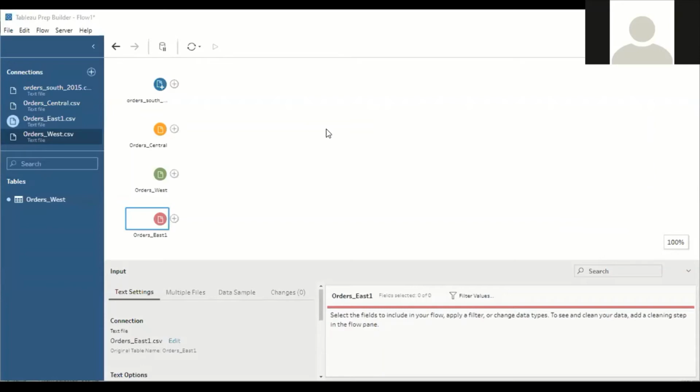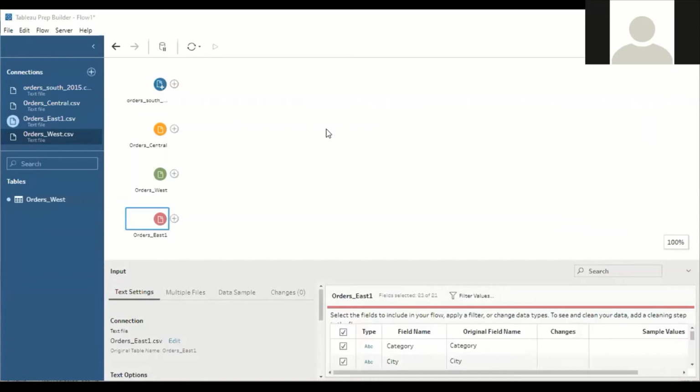Understood? Tableau is so smart that it will recommend to us also. If one field is missing in central, it will recommend that this particular field is missing in central, or that it is mismatching with the other data sets.